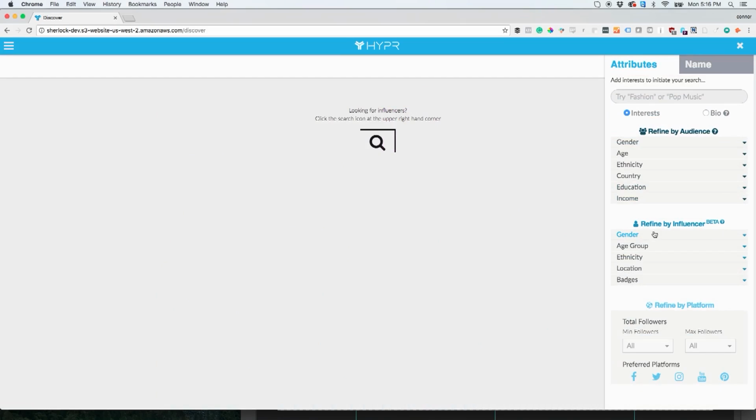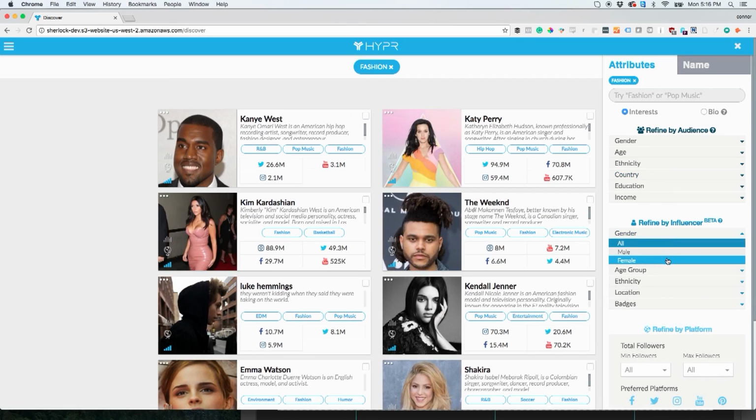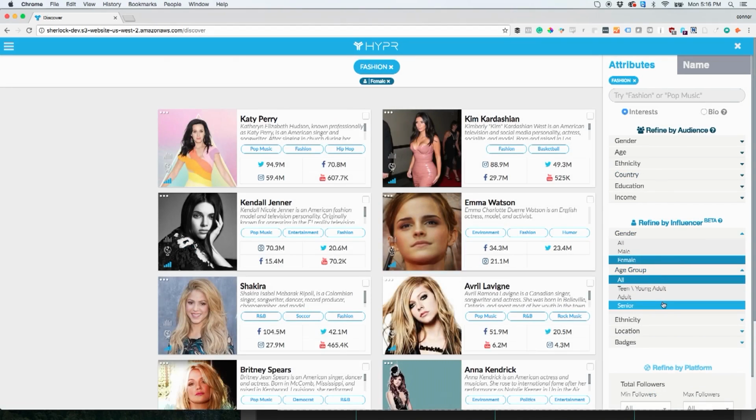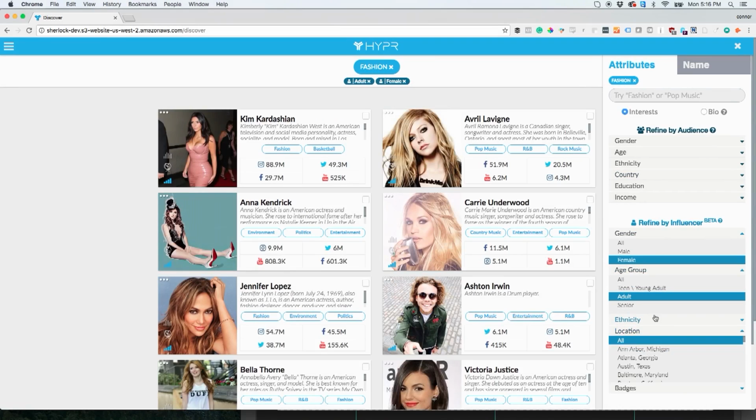The second option is to narrow down the results by influencer characteristics. Now, like before, you have 4 filters broken down by gender, age, ethnicity, and country. This time, if you change the gender to female, you'll only receive female influencers. And the same applies to the other options.